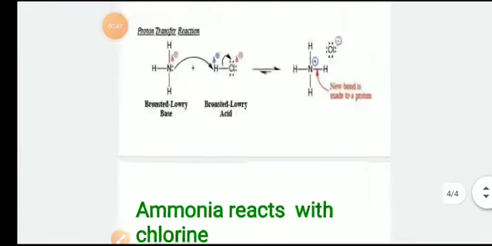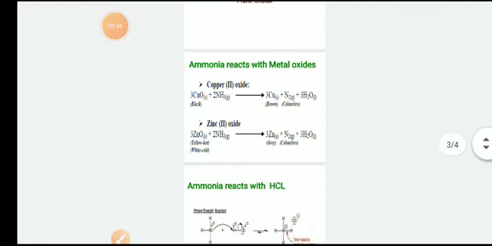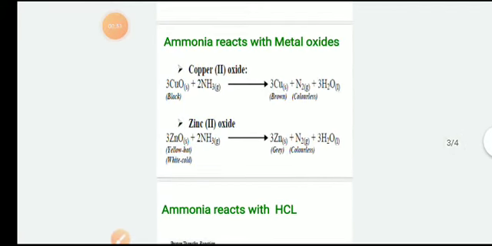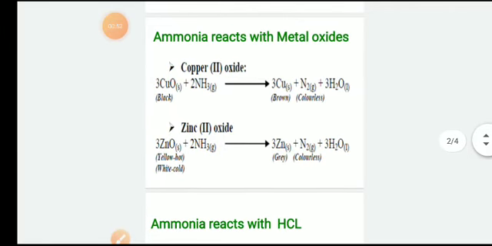So we should begin with the first one, that is ammonia reacting with metal oxides. Ammonia, that is NH3, when it reacts with a metal oxide, it gives a pure metal, nitrogen and water. The metal will correspond to the metal oxide.